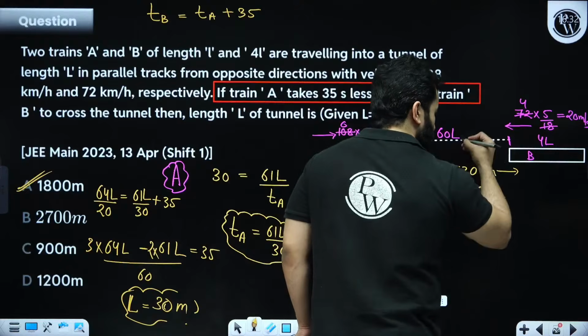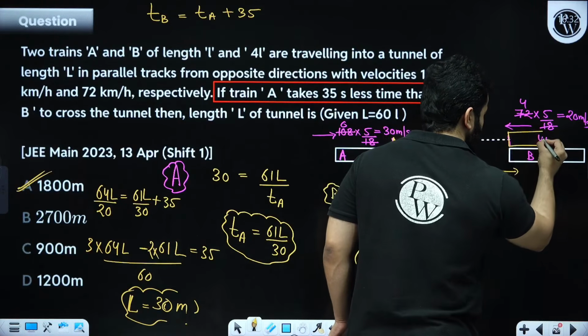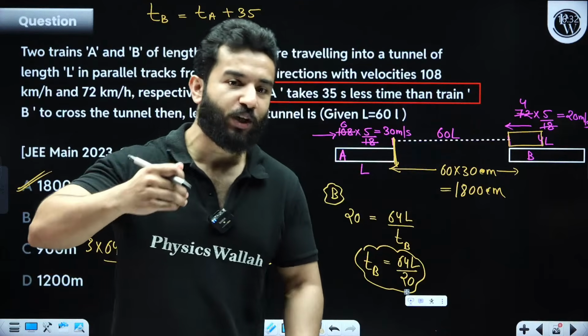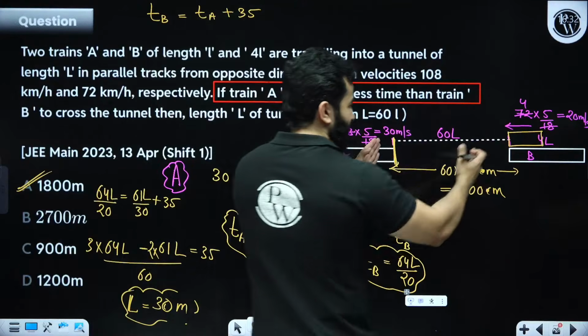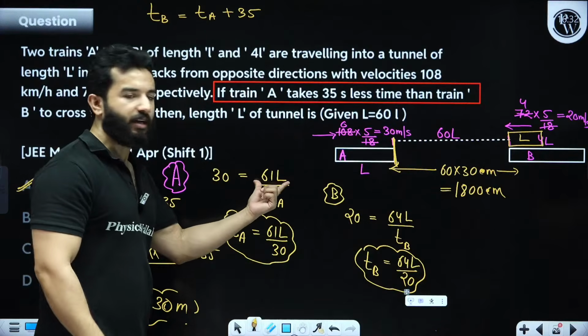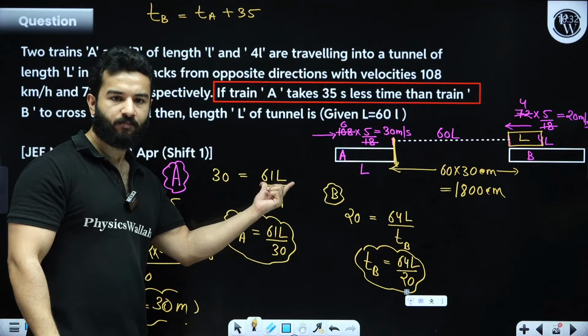Now, we are going to say that the train has passed when the last compartment, the last bogie of the train, passes the tunnel. So this length is 60L, this length is L, so total length will be 61L.